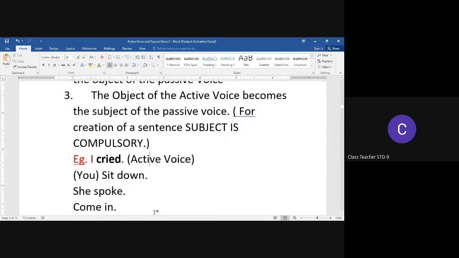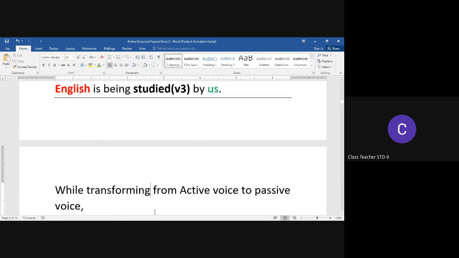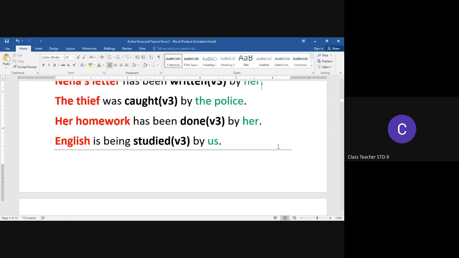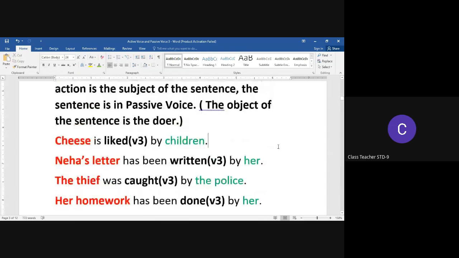Let's try with the help of an example. While we transform from active voice to passive voice, the main verb gets transformed to V3. As we noticed in the passive voice, the main verb gets transformed into the V3 form. Look at the sentence, cheese is liked by children.